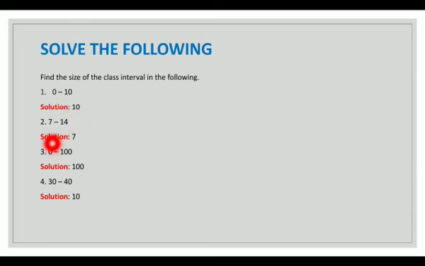The next sum, 0 to 100. So the class size is upper limit minus lower limit. The upper limit here is 100, 100 minus 0, which is 100. And the last sum, the class size we need to find out for the range 30 to 40. Here the upper limit is 40 and the lower limit is 30. So the class size equals upper limit minus lower limit. So 40 minus 30 equals 10.